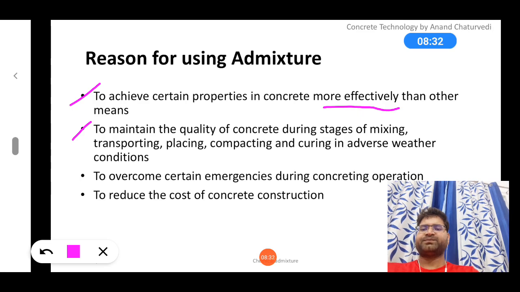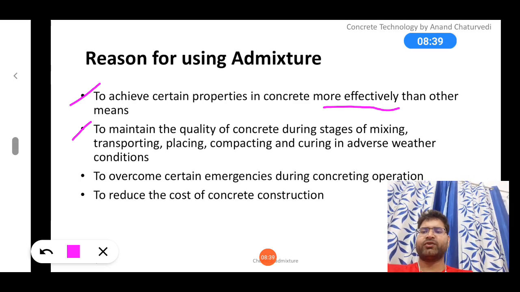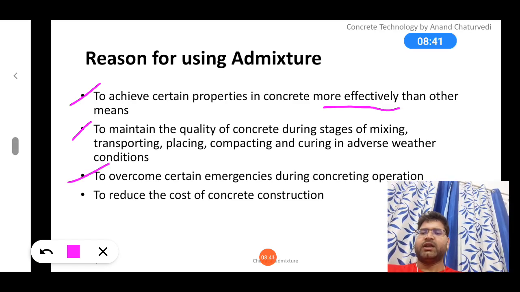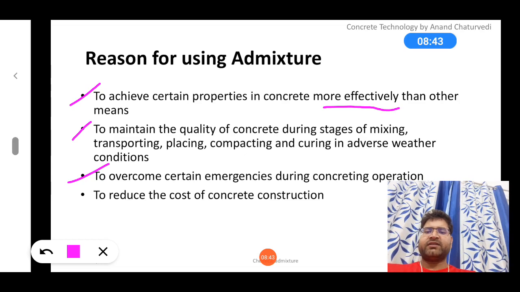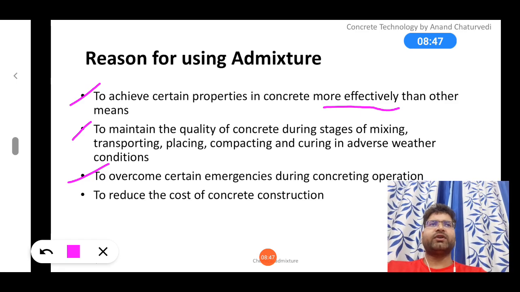So that's why it is saying during compaction, placing, transportation, curing and all. Okay, to overcome certain emergencies during concrete operations. So certain emergencies can also be overcome.